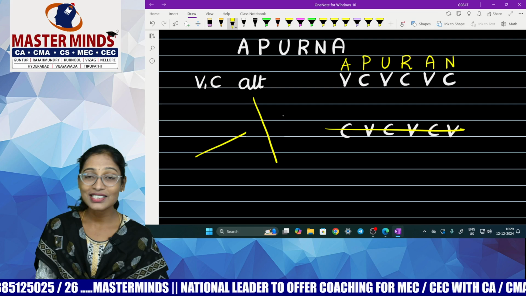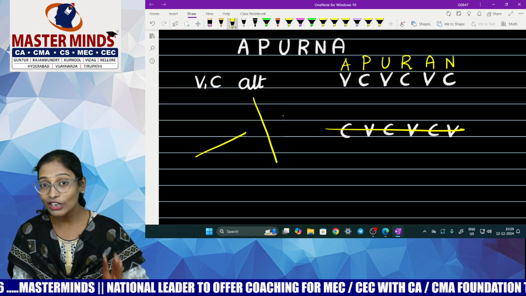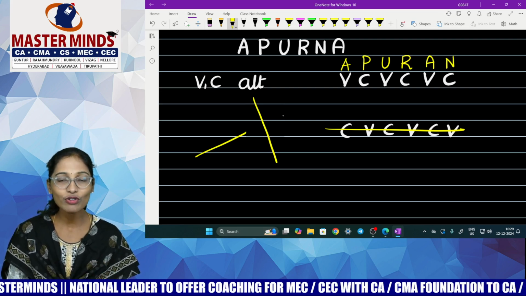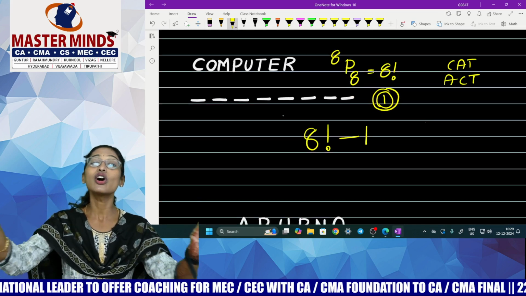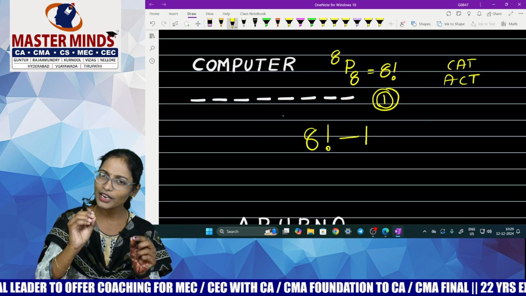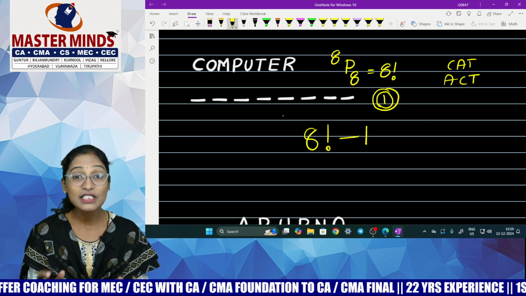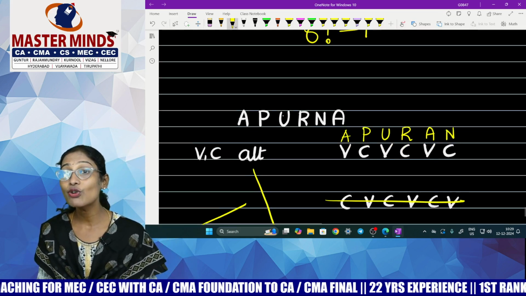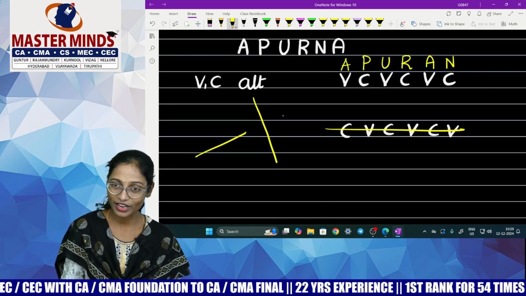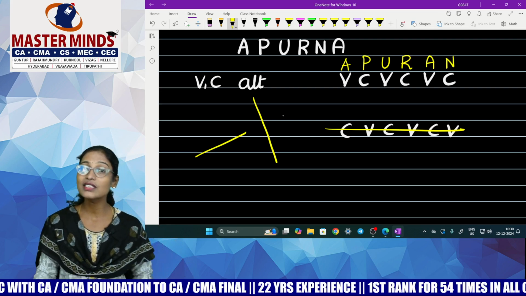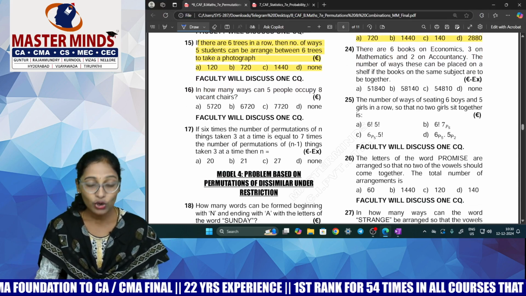So try to understand. When do you use -1? If you get the same word called Apurna again, then only you have to use -1. So when it comes to the previous question, we took all the possibilities. Here also I have not given a separate condition like vowels and consonants appear alternatively, or vowels together. Whenever you come across such specific conditions, it is not that rearrangement means -1. Check whether you are getting the same word again or not. If not, you don't do that. Okay, now look at the 15th MCQ.